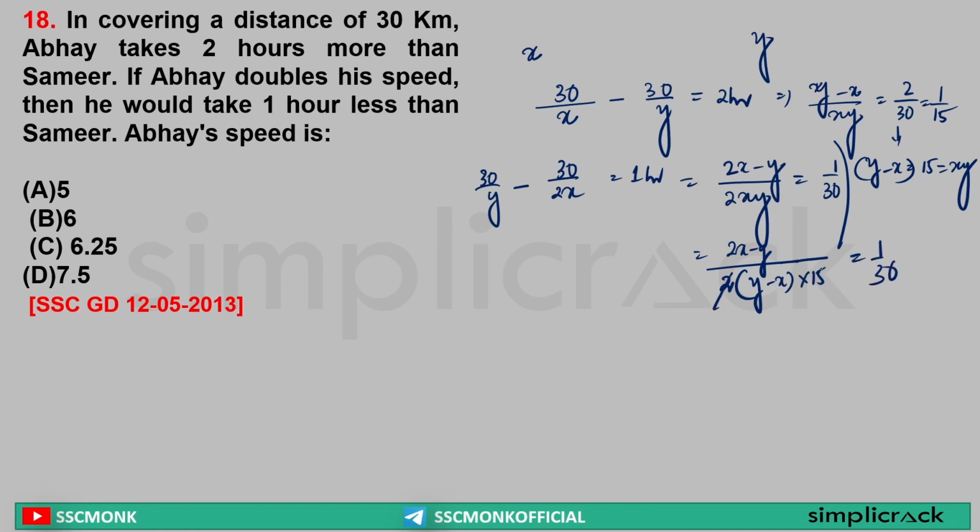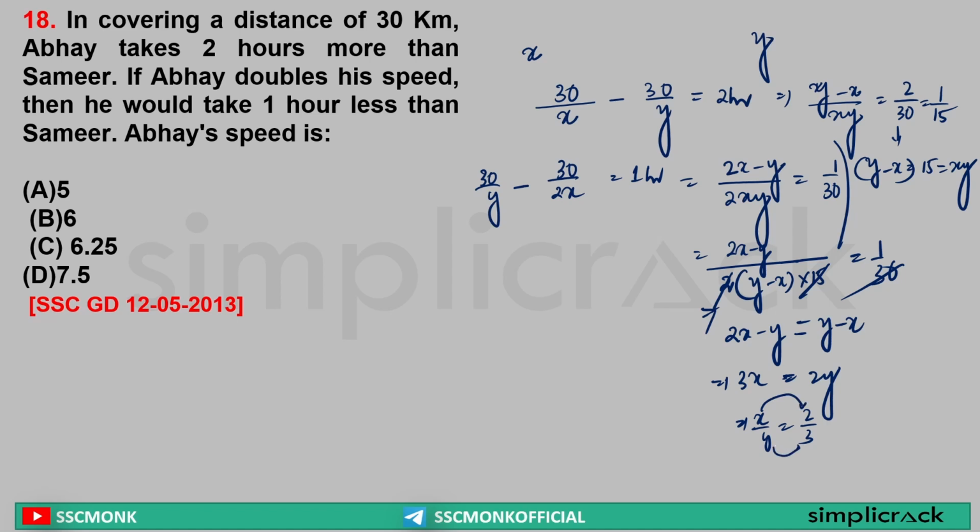15 and 30, so the 30s cancel. I can write 2x minus y is equal to y minus x, basic cross multiplication. x will come to this side, that is 3x. y will come to this side, that is 2y. So x by y is equal to 2 by 3. Yes or no? Yes. That means if x is our speed, if x speed is 2, y speed is 3.